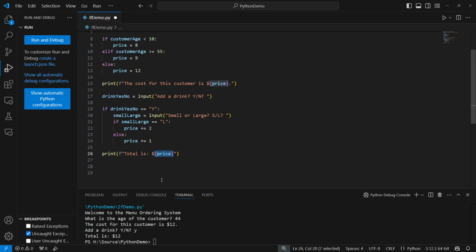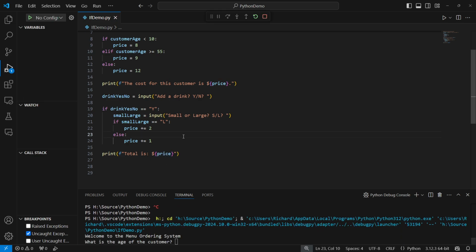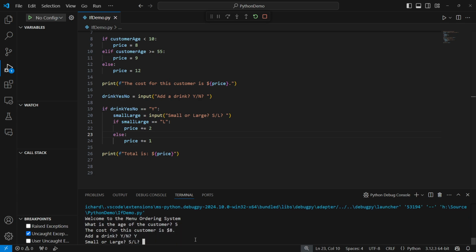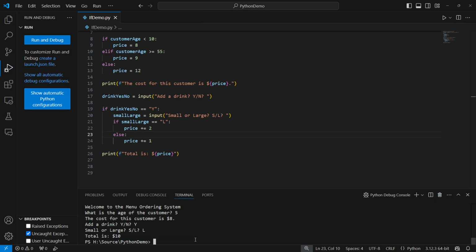So let's see and make sure that this works. I'm going to hit Control F5 because I don't particularly need to debug right now. Remember to click down into the terminal. Otherwise, if you just type, you'll be typing up here in your source code, which you don't want. So click down in the terminal. There's the age of the customer. Customer is 5. Do I want a drink? Yes. I want a large drink. Total is $10. Checks out. 5, price is 8. Large drinks, $2. Total is 10.